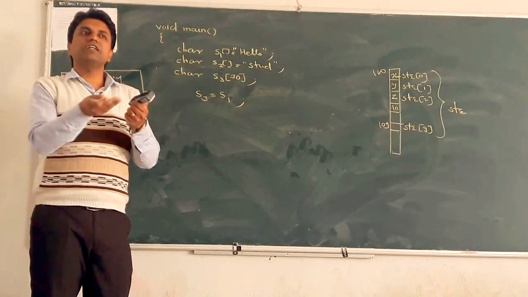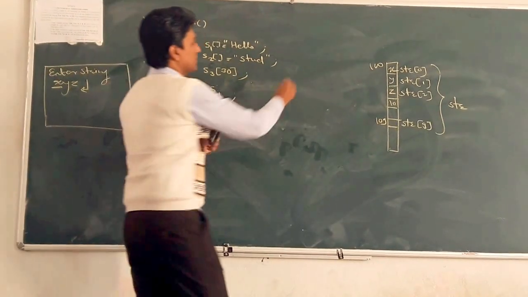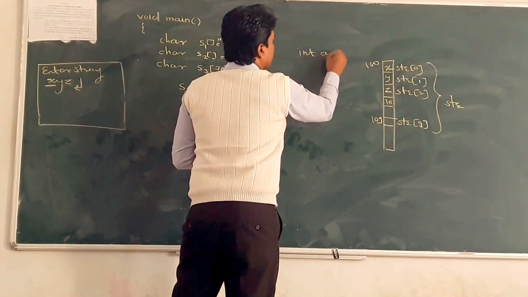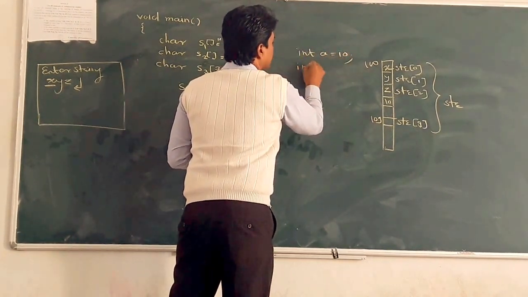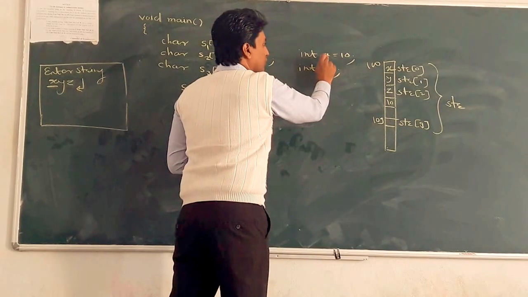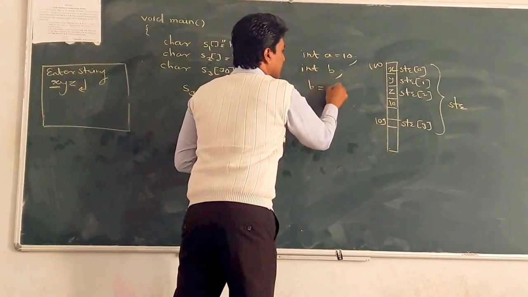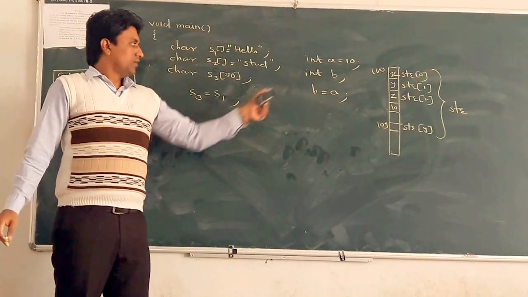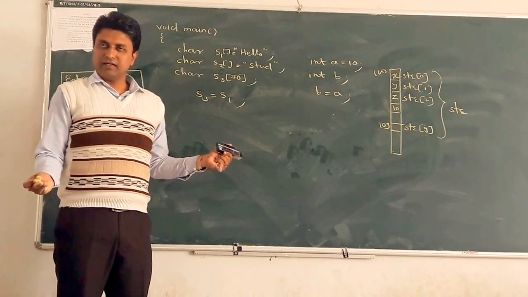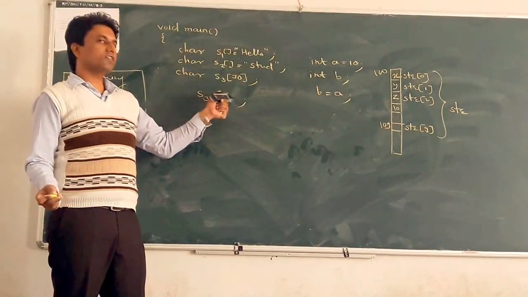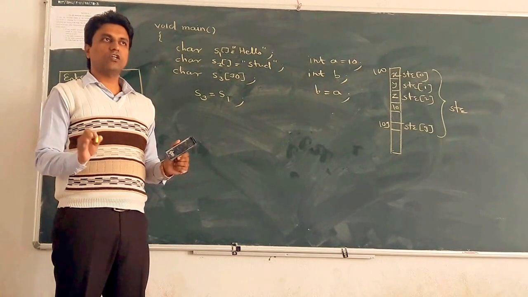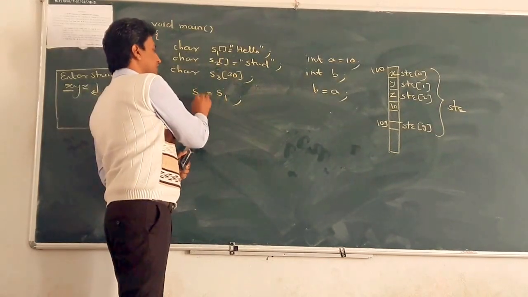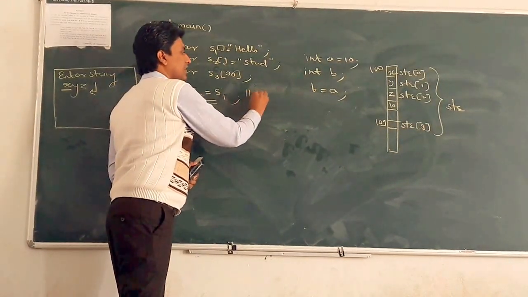When we copy one integer into another, what do we do? Suppose integer a is equal to 10 and integer b is there. What do we want to do? Copy a into b. So simply we can write b is equal to a. It is not possible here: s3 is equal to s1. We cannot copy s1 to s3. It gives you a syntactical error.